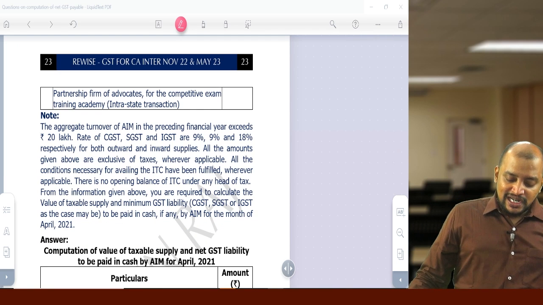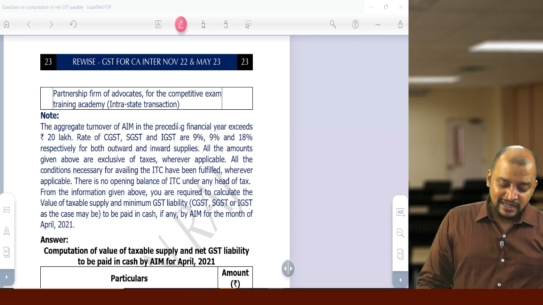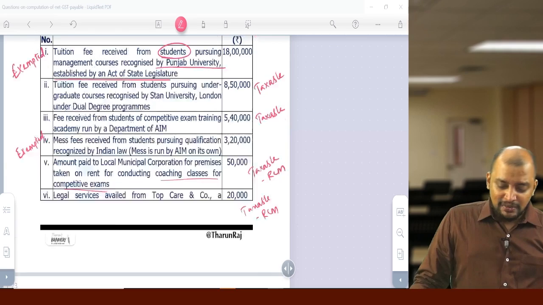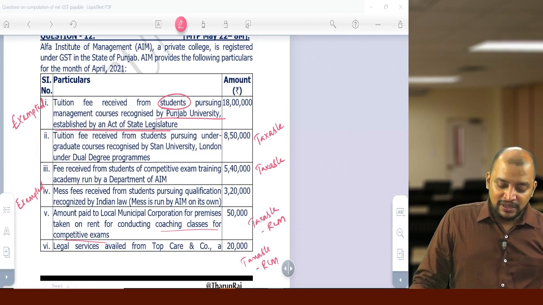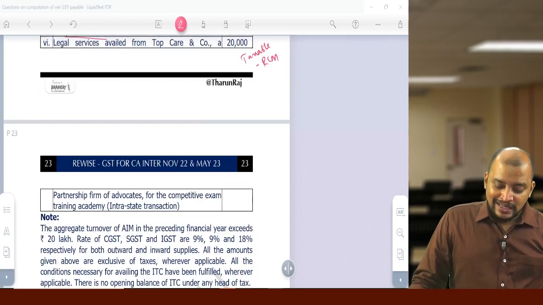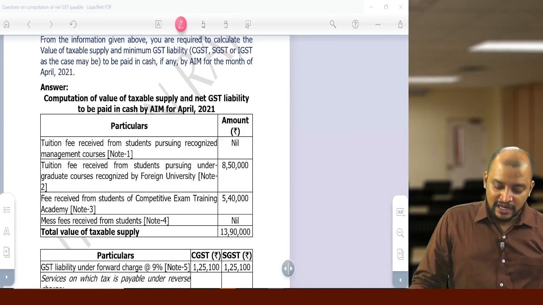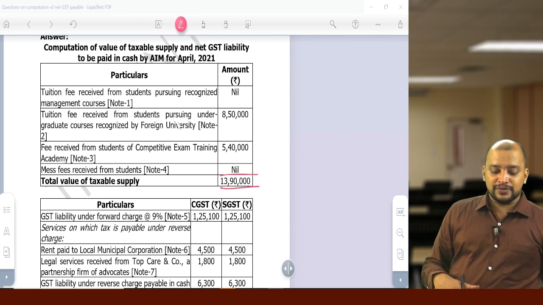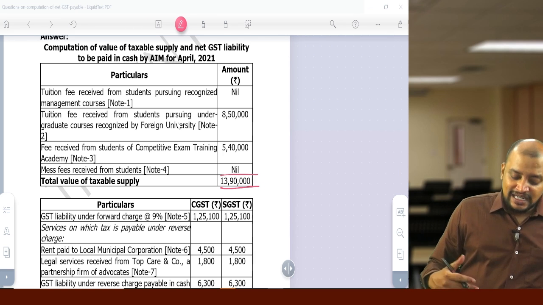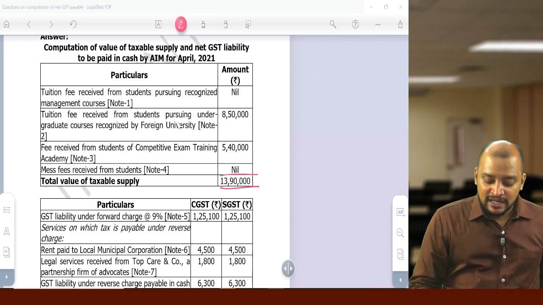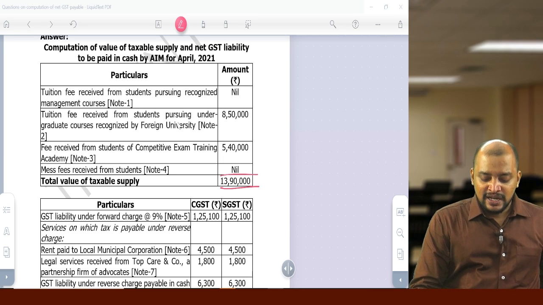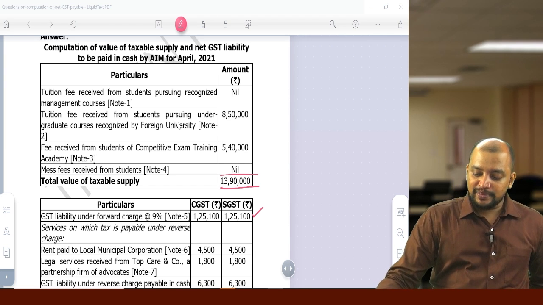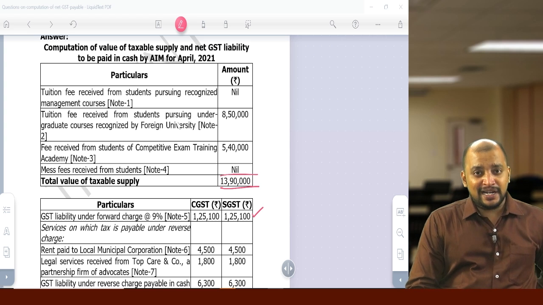Then the rate of GST is 9%, 9%, 18%, and we need to compute the minimum GST liability. First, gross liability. What are all taxable? 8,50,000 will be taxable, then 5,40,000 will be taxable. These two are taxable outward supply. So value of taxable supply is 13,90,000. Then GST payable under FCM, first the FCM liability. 13,90,000 into 9%, CGST 1,25,100, SGST 1,25,100.